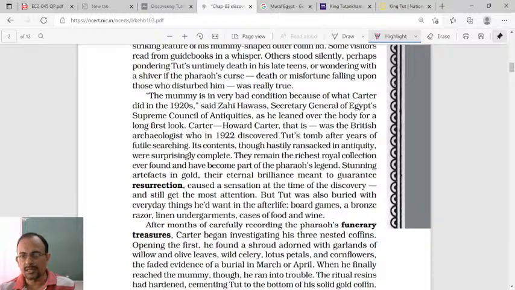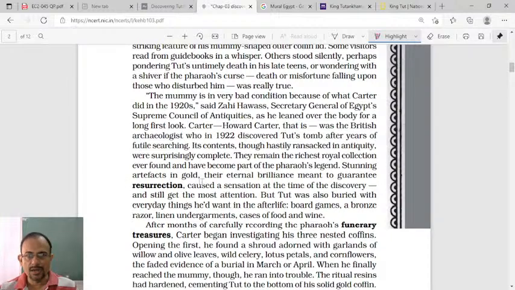Howard Carter, that is, was the British archaeologist who in 1922 discovered Tut's tomb after years of futile searching. Its contents, though hastily ransacked in antiquity, were surprisingly complete. They remain the richest royal collection ever found and have become part of the pharaoh's legend.